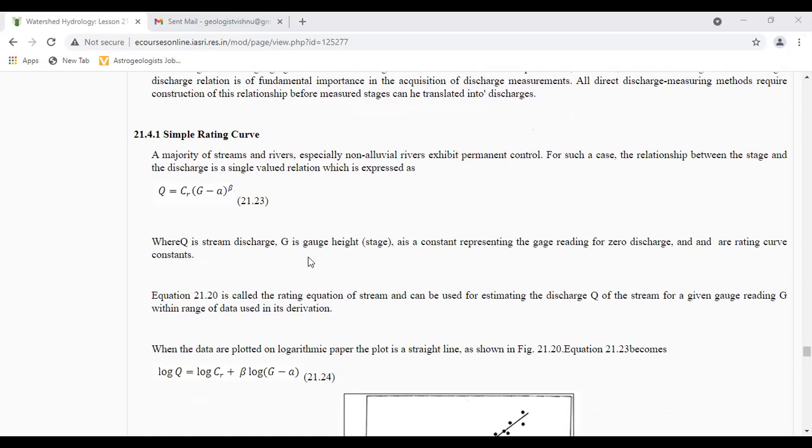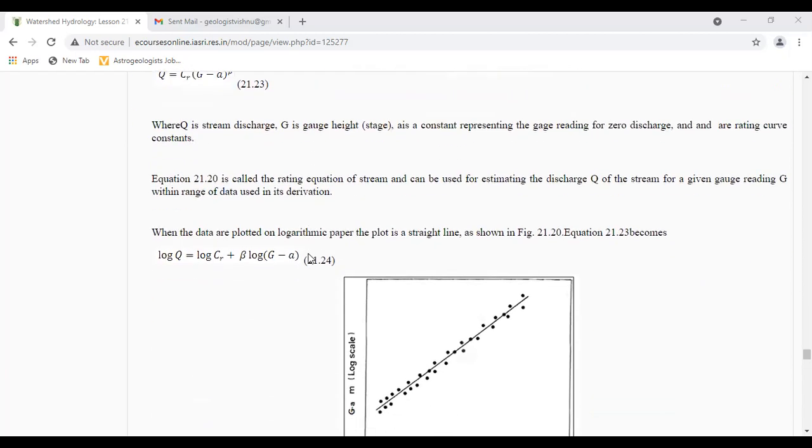is gauge height or stage, a is a constant representing the gauge reading for zero discharge, and C_R and beta are rating curve constants.